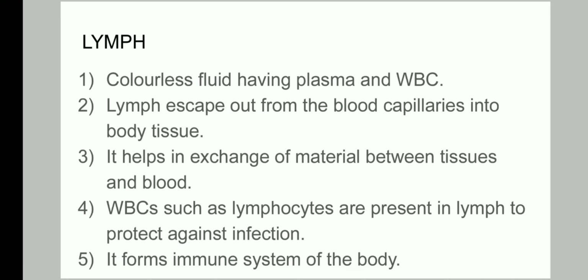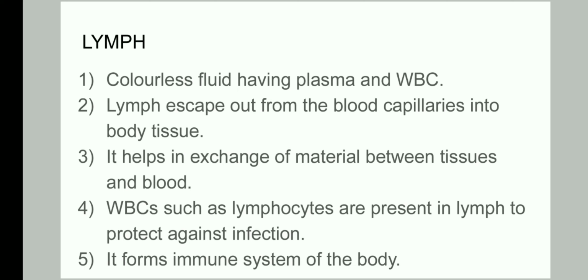Plasma is not red in color, plasma is pale yellow, and it contains WBC which are also almost colorless, so lymph is a colorless fluid. Lymph escapes out of the blood capillaries into the body tissue. So in our body, except the outer skin, no cell is dry. Every cell is bathed in fluid, and that tissue fluid is called lymph.